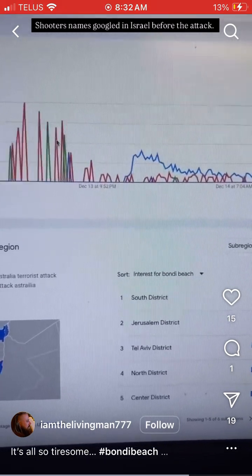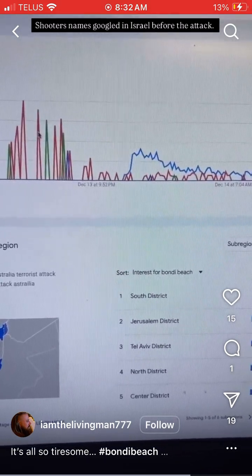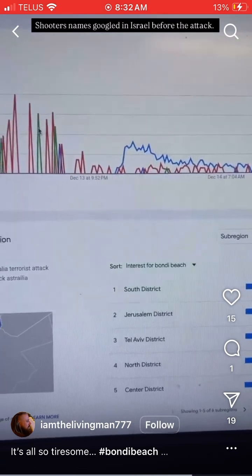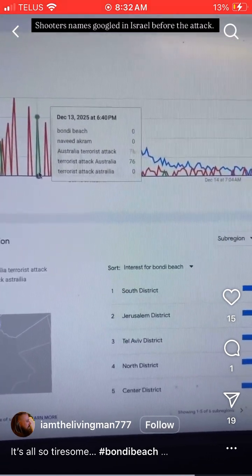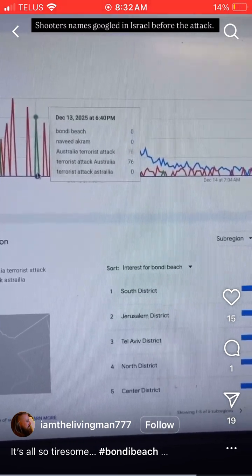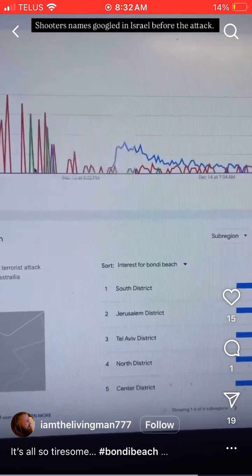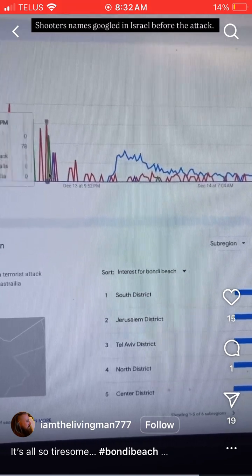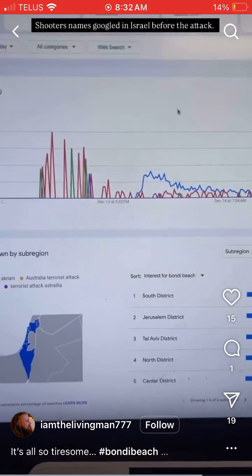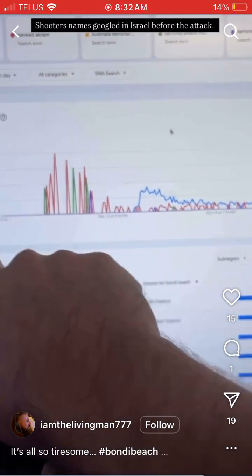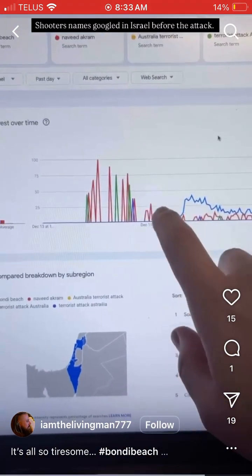Okay, and dude, this is insane. You're seeing these search terms, Australia terrorist attack Australia and Australia terrorist attack, searched 76 times, both at hours before this attack happened. All these terms were searched before the spike. Do you see the spike? When the actual attack happened, all of this was searched in Israel before.